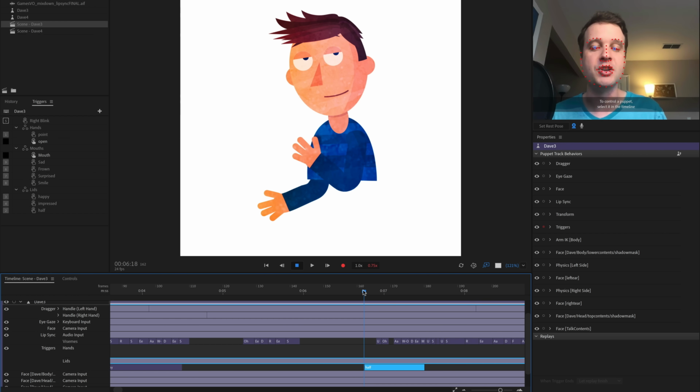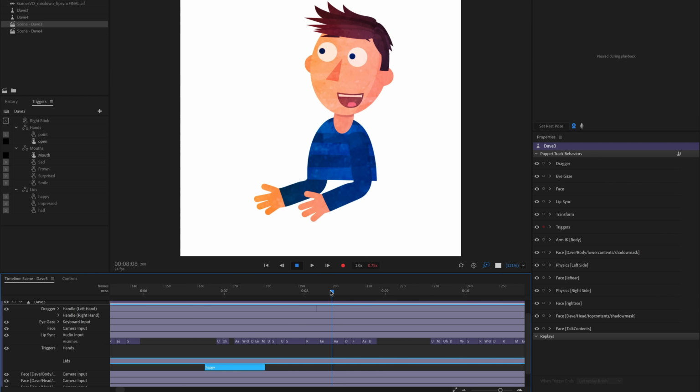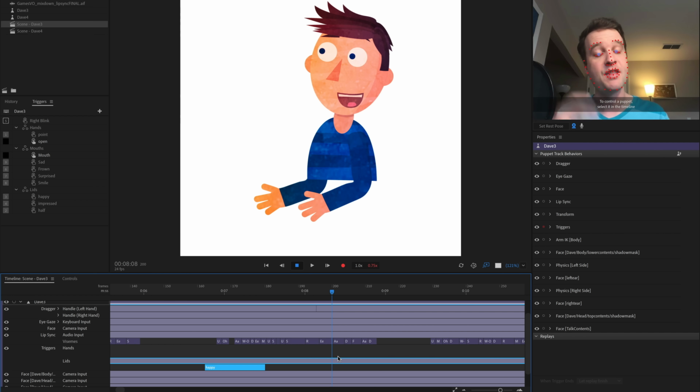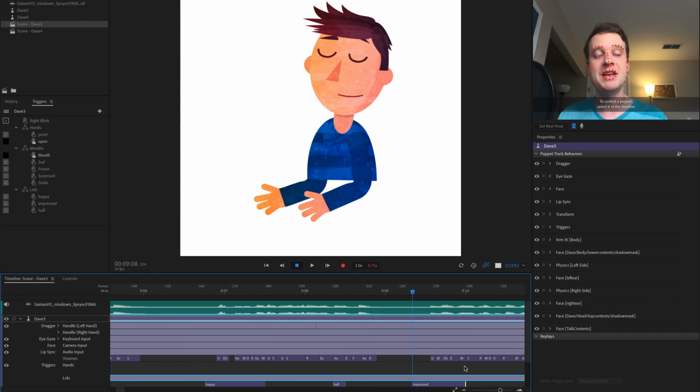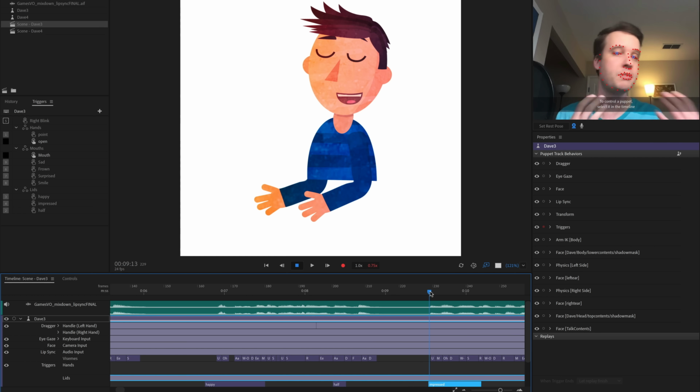That's why I always do the pupil performance first, because I want to make sure that the eyelids are going to work well with them. So let's do happy instead. That's going to look a little bit better. And so I will just go through, again, the entire timeline, listening and thinking about when I want to add some variety. A lot of times I just am swapping back and forth between his wide-eyed look and his half-eyed look. And then sometimes I will occasionally throw in these more extreme emotions of feeling impressed or happy. And again, I'll manipulate them, and a lot of times I will change them based off of the waveform up here. So I want him to start looking impressed when he starts talking about this one particular fact that he's saying.